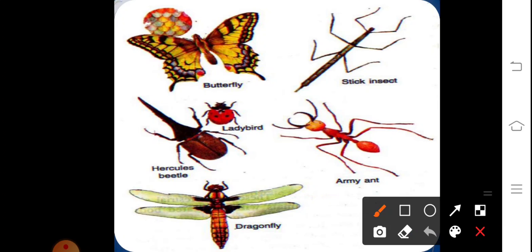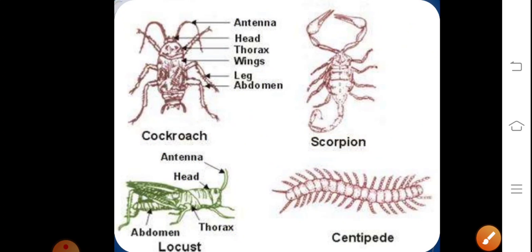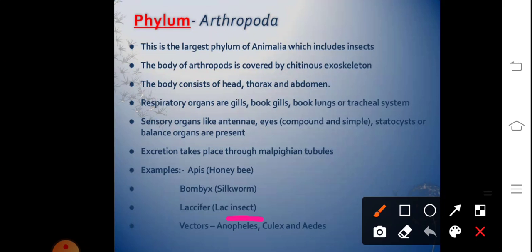We'll talk about examples like the silkworm, Bombyx mori, honeybees, and the lac insect, which is used for preparation of bangles and so on. They also are vectors which cause deadly diseases. For example, Anopheles causes malaria.